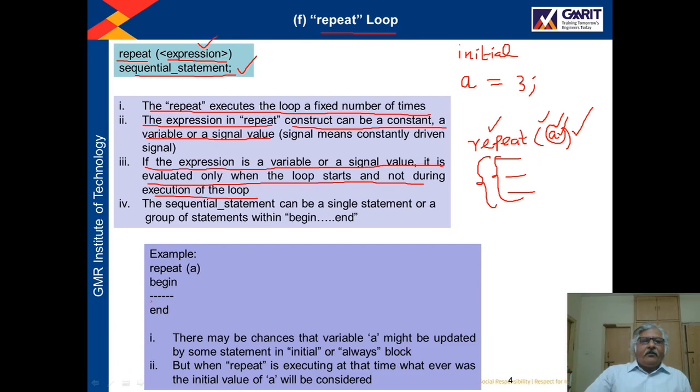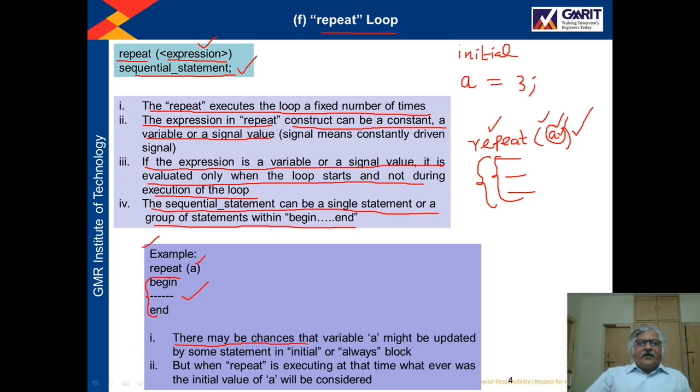Okay. So these sequential statements can be a single statement or a group of statements within begin end. We already know this. So this is one example: repeat a begin end. If there is more than one sequential statement, then we use begin end, and all the sequential statements will run a number of times.